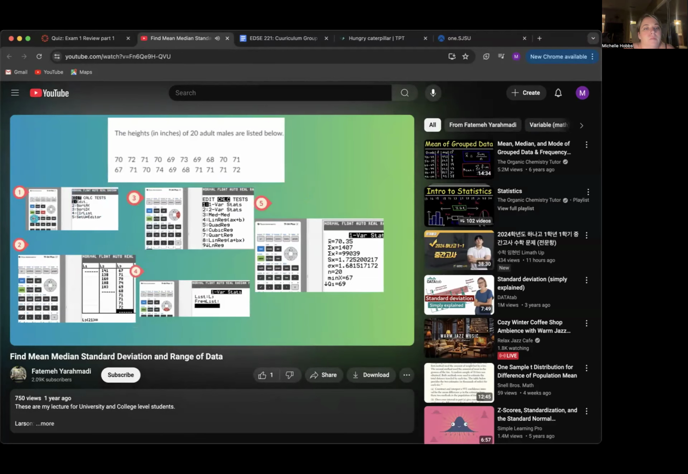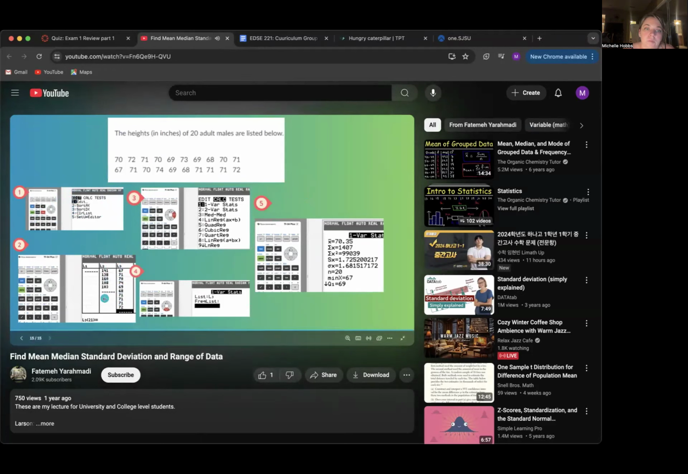First of all, go to Stat, Edit, and enter everything in L3. We already used L1 and L2 in previous data sets. Then go back to Stat, use the arrow key to go to Calc, and one variable statistics. Make sure your data, which is in L3, is also indicated in list L3. Leave the frequency list empty and then do the calculation.